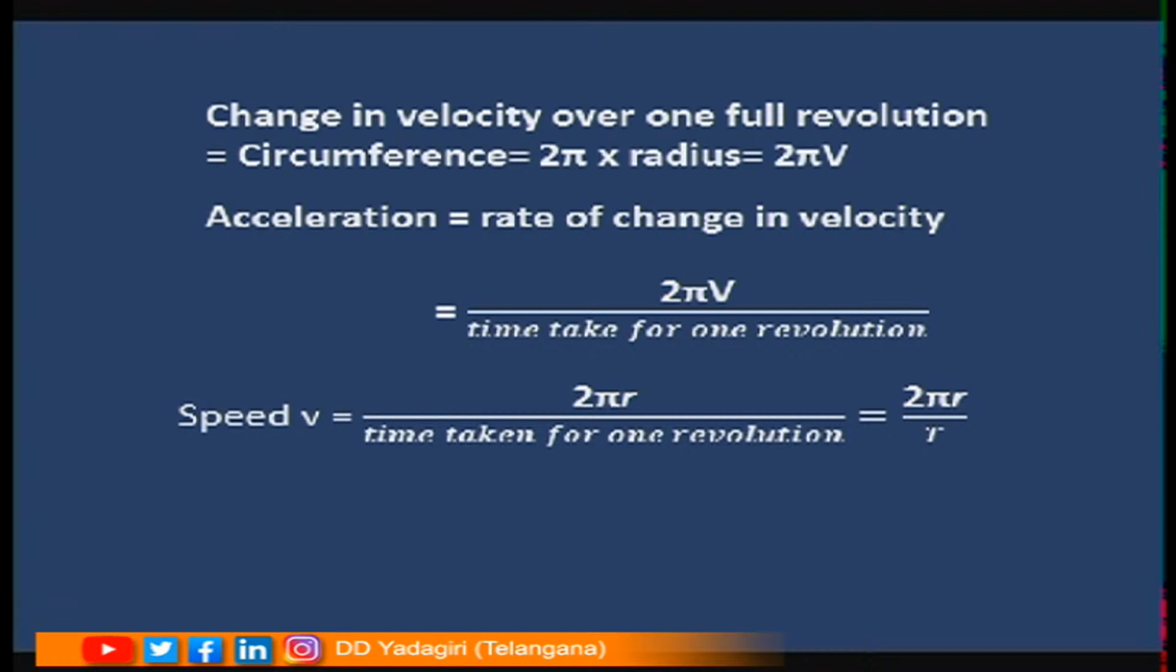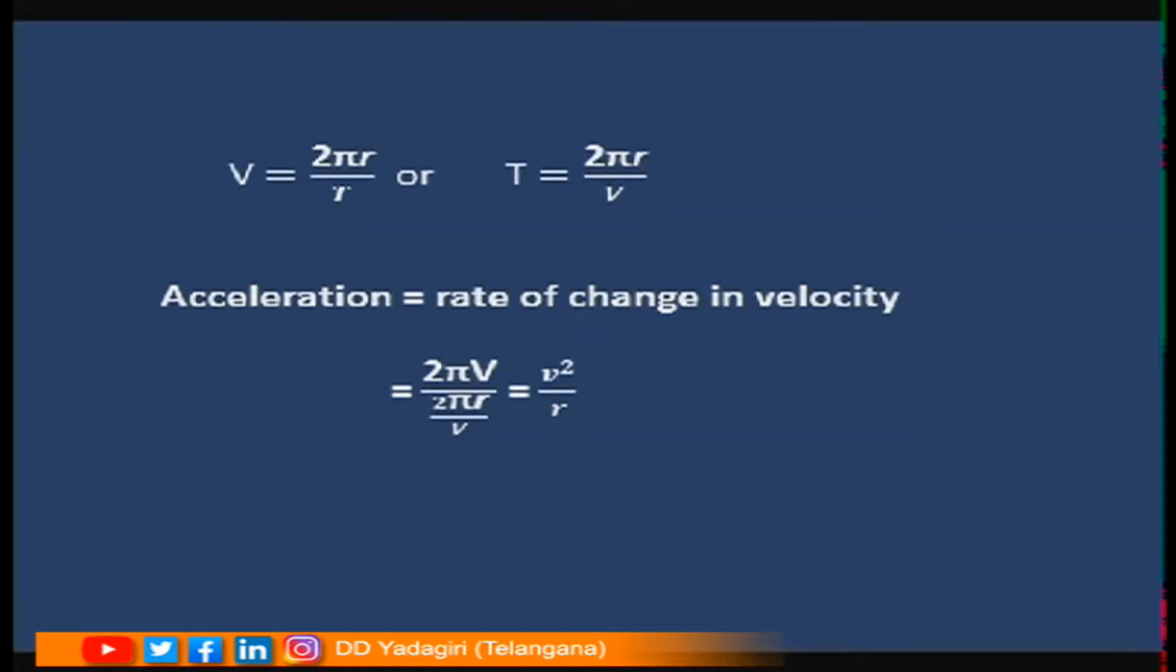Acceleration is equal to 2 pi v divided by time taken for one revolution. So, speed is equal to 2 pi r by time taken for one revolution, which comes out to be 2 pi r by t. Rearranging, v is equal to 2 pi r by t gives us t equal to 2 pi r by v. So, acceleration, which is rate of change in velocity, will be equal to 2 pi v divided by 2 pi r by v, which gives us v square by r.